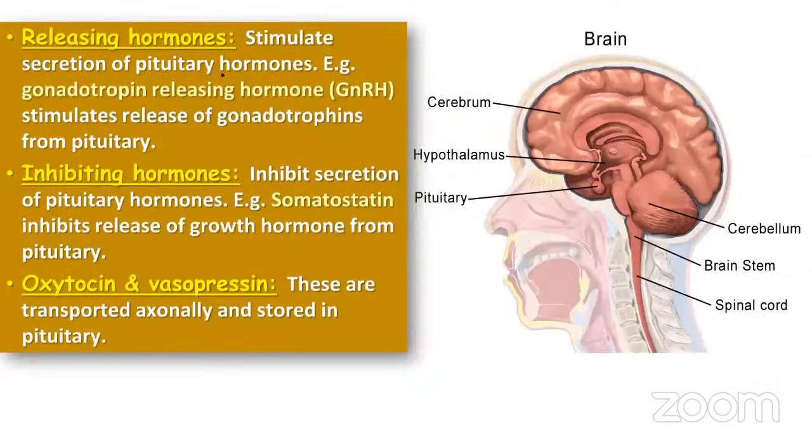Releasing hormones are a group of hormones which act on the pituitary gland. When they act on the pituitary gland, they make it secrete. For example, there is one hormone called gonadotrophic releasing hormone. What does it do? GnRH, produced by the hypothalamus, will go and act on the anterior pituitary.